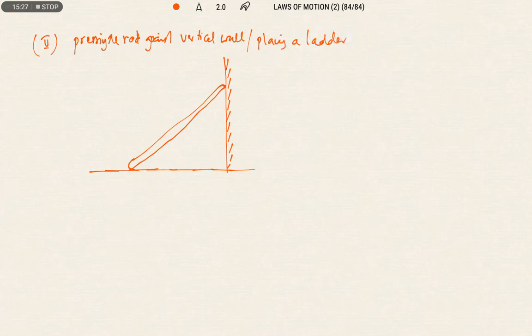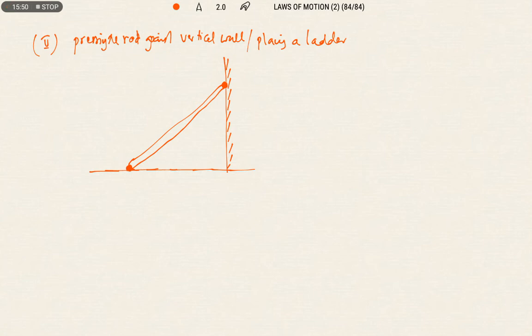Here these are the contact points. The body is in contact with the surface at 2 points, one with the ground and another with the vertical wall. The direction of the normal force, we know, is always perpendicular to the surface.